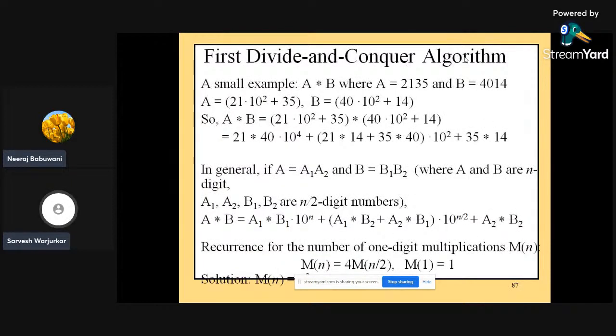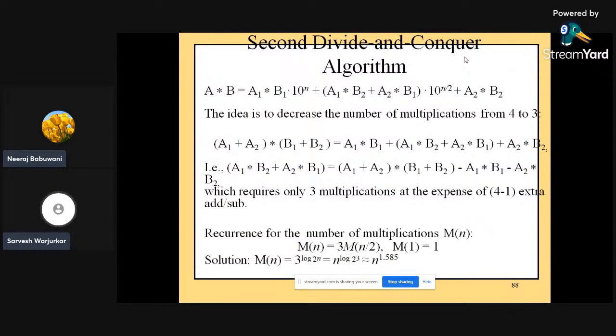Divide and conquer, we are very much familiar with now, where a small example of a multiplied by b, where a is equal to say 2135 and b is equal to say 4014. In that case, a is equal to 21 times 10 to the power 2 plus 35, and b is 40 times 10 to the power 2, since 10 to the power 2 is nothing but 100, plus 14. Accordingly, we can multiply all the things and we'll definitely get the answer, where M(n) is equal to 4M(n/2), where M(1) is equal to 1.